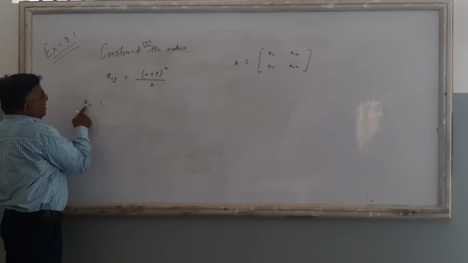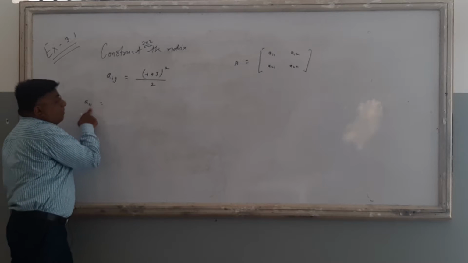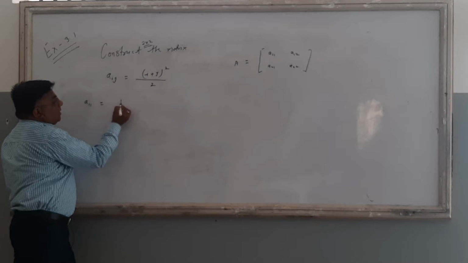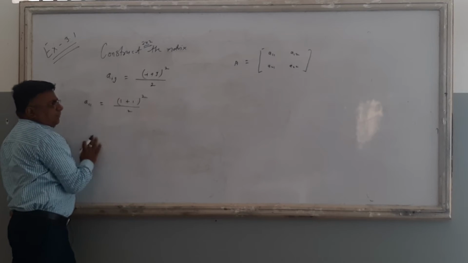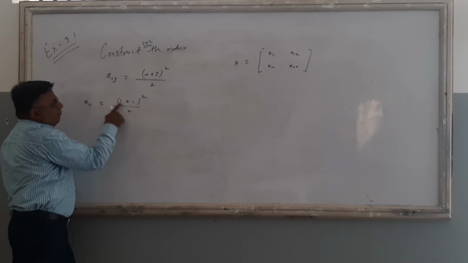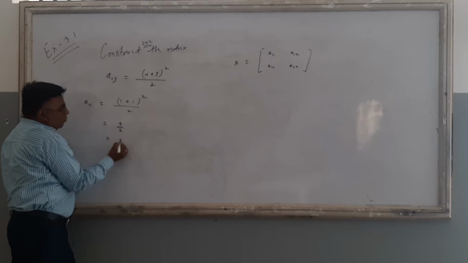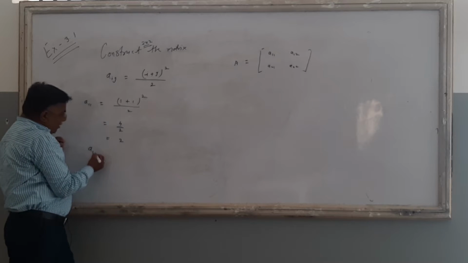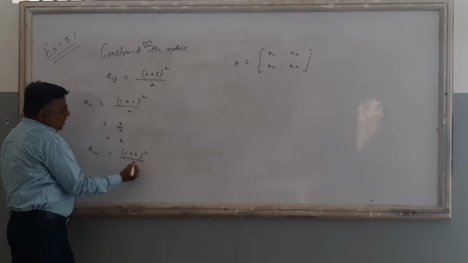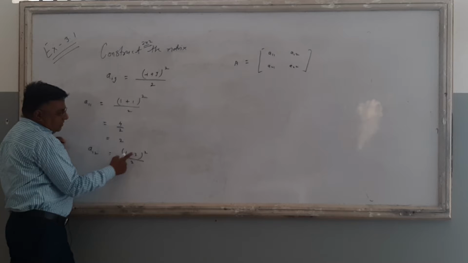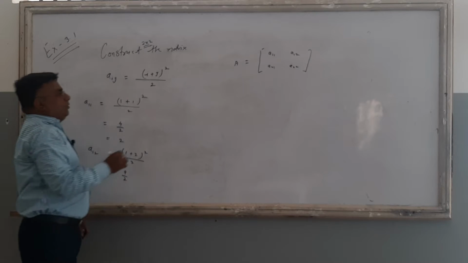A11 means i is 1 and j is also 1. The first number is the row number and the second is the column number. Substitute i is 1 and j is 1, square as it is upon 2 as it is. 1 plus 1 is 2, square of 2 is 4, and 4 upon 2 is 2. What is the value of A12? i is 1, j is 2, so 1 plus 2 is 3, square of 3 is 9, so 9 upon 2 is the value of A12.